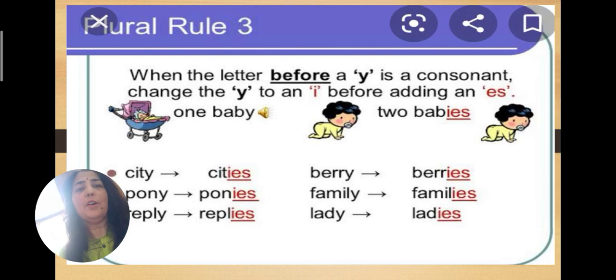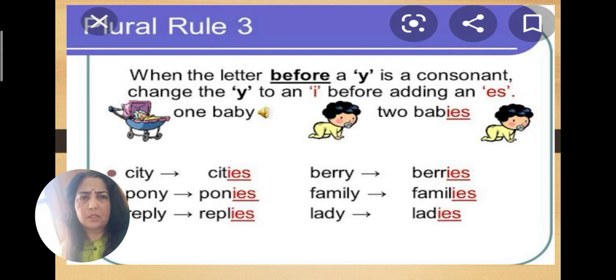So, our rule number 3 says that when the letter before y is a consonant, consonant means it is not a vowel, okay? A, E, I, O, U is not there, any consonant letter is there, then what we do is we change that y into I, and then we add ES.